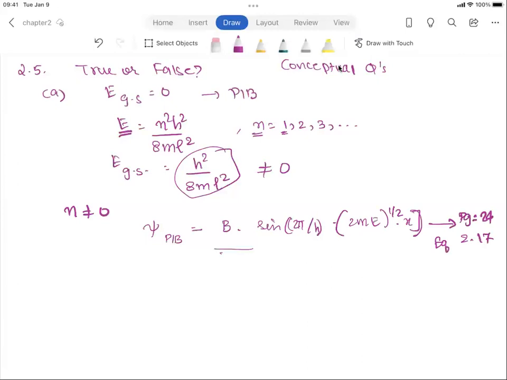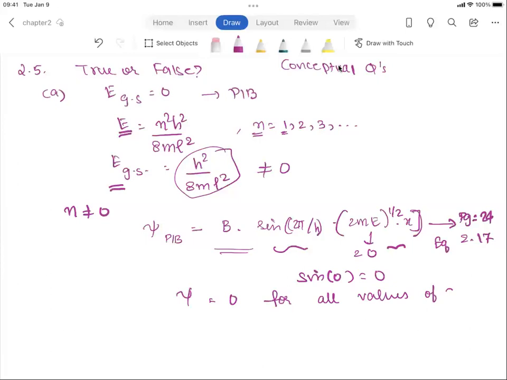So this is an equation that we have in the process of identifying what the wave function and what the energies are. So if the ground state energy were to be 0, then it would mean you have sine of 0, which is 0, right? So the wave function is going to be 0 for all values of x.